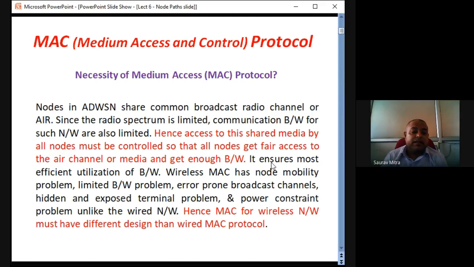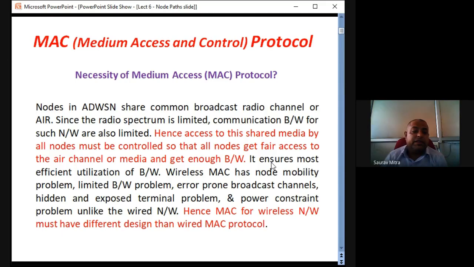Then if there is a limited bandwidth problem, then MAC should see that whichever node is having very important data, that node should be given more channel allocation. Which node is not having any data for transfer or reception, that node should be given lesser bandwidth. So there should be a dynamic bandwidth allocation that is also to be controlled by the MAC. Then there are different error prone broadcast channels. So it is possible that through some channel there is getting added some amount of noise packets or some amount of unwanted packets. So that has to be removed by the MAC protocol, or that should be controlled.